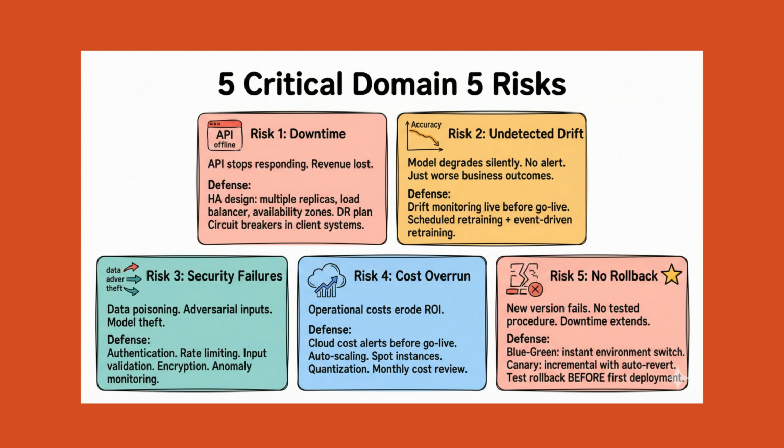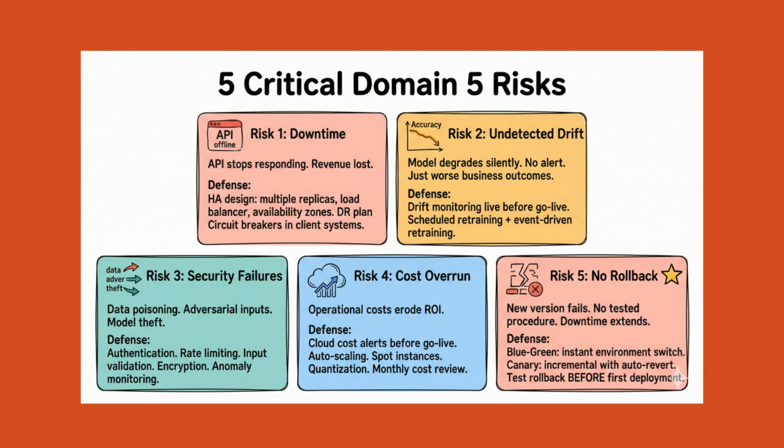Risk 1. Downtime, API stops responding. Causes: hardware failure, bugs, memory leaks, overload, cloud outage. Defense: multiple replicas, load balancing across availability zones. Autoscaling, documented DR plan with tested restore procedures. Infrastructure monitoring with immediate alerting. Circuit breakers in client systems for graceful degradation.